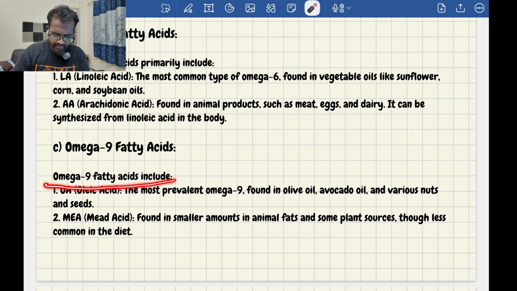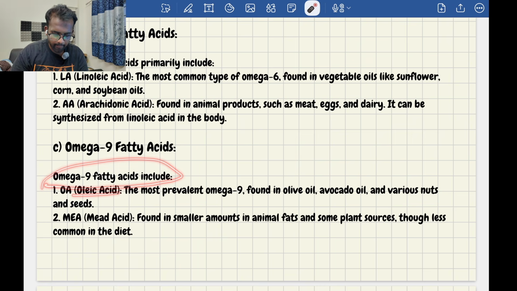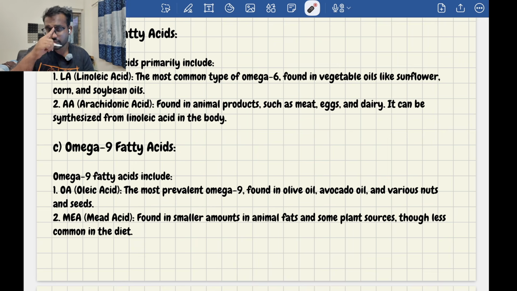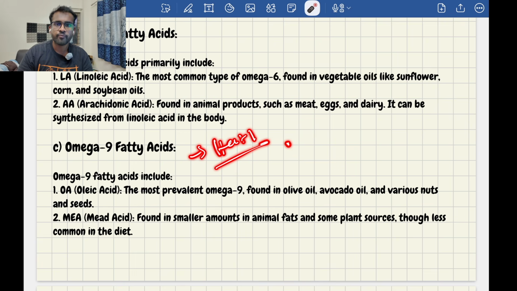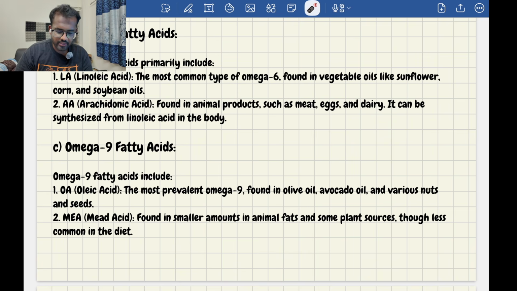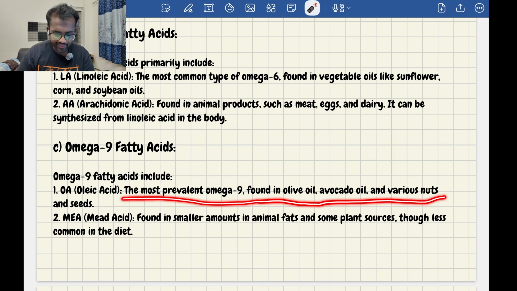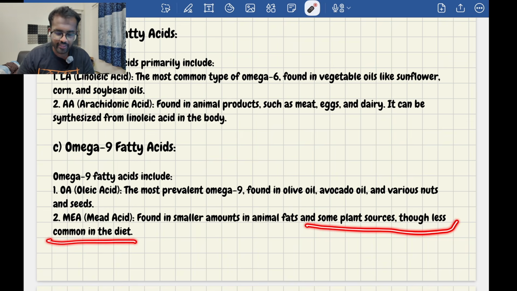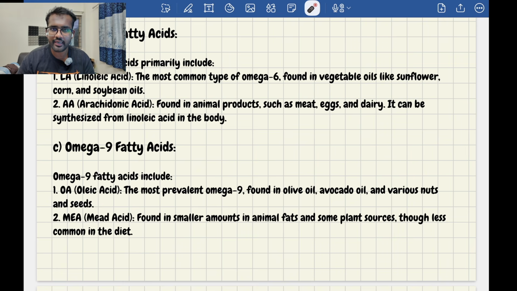Then we have omega-9 fatty acids, which include oleic acid and mead acid. These are the heart healthy omega fatty acids. They are very helpful in heart health and also helpful in malabsorption syndrome. Remember this. Oleic acid is the most prevalent omega-9, found in olive oil, avocado oil and various nuts and seeds. Then we have mead acid, found in smaller amounts in animal fats and some plant sources, though it is very less common in the diet.